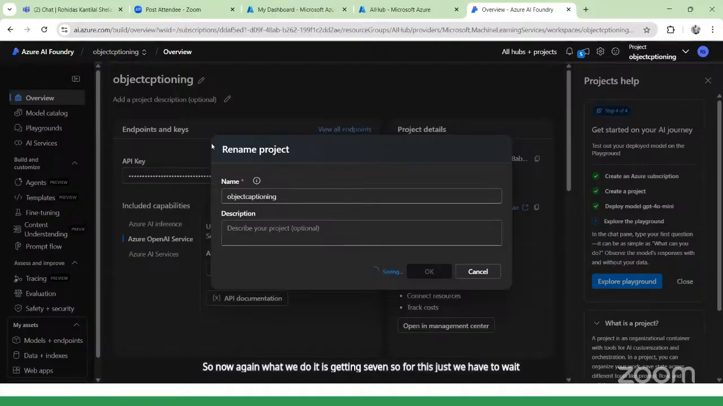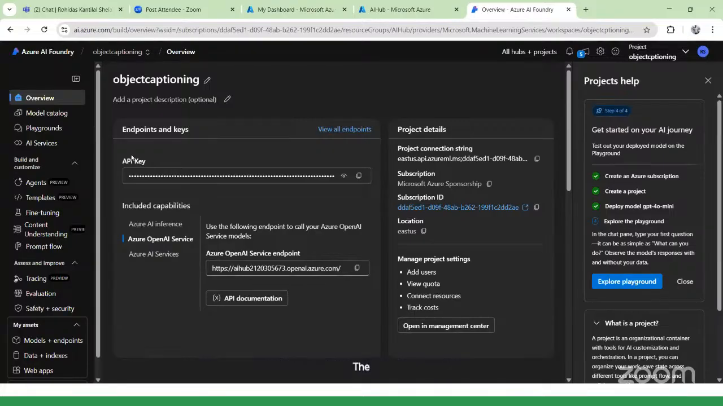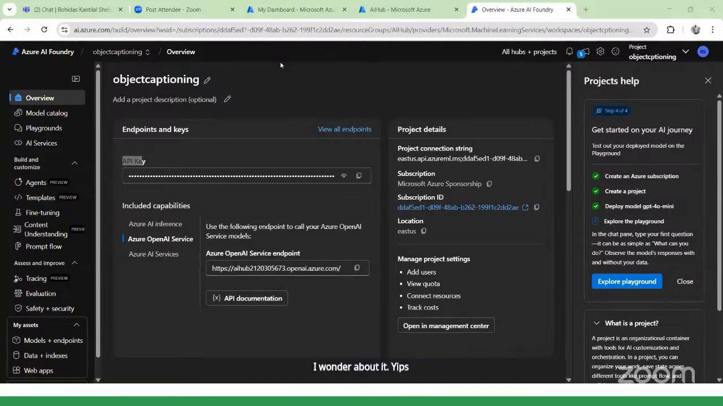But here you can see so many things and the keys. Okay. The endpoint keys are nothing but your APIs. The keys are working as APIs. So you might have some doubts why these API keys are here. Anyone have any doubt why the API keys are here, and what the keys are?